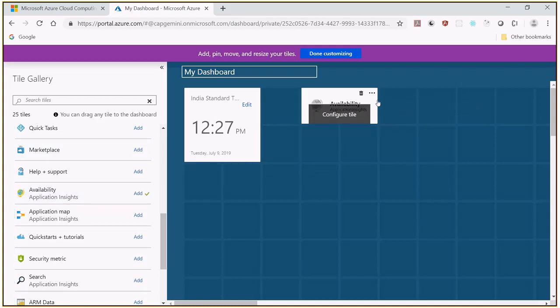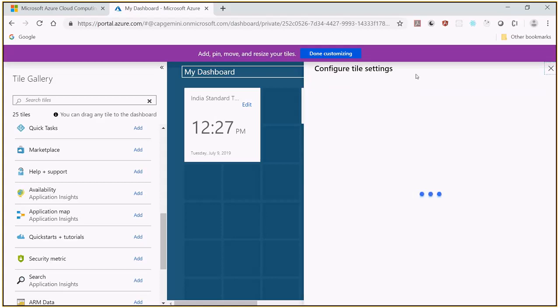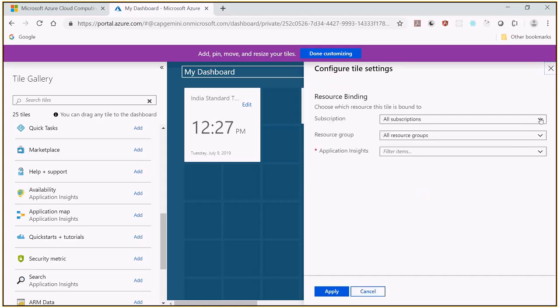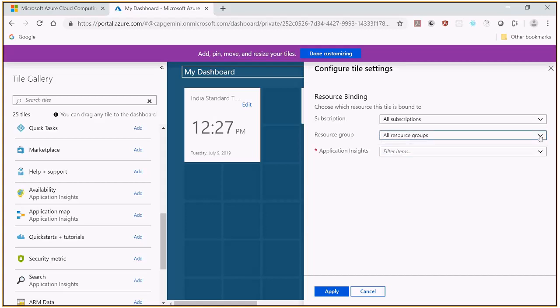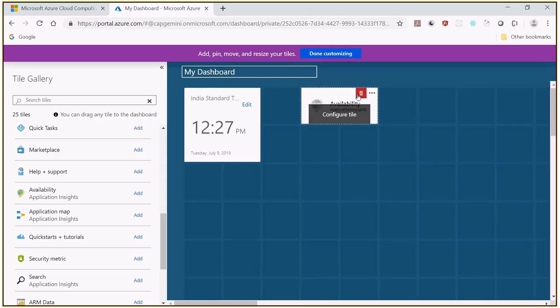You can configure this tile with whatever availability. I'm just providing the Visual Studio subscription. All the resources. So these are all the stuff, and I just want to select application insight. I think I'll get back to that topic later. So like this, we can have multiple tiles.